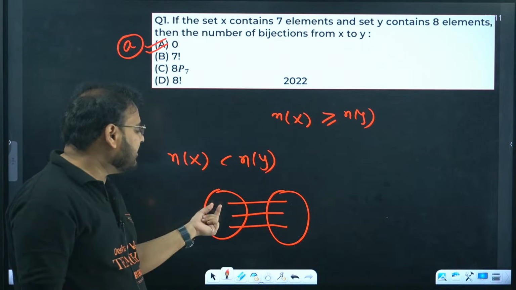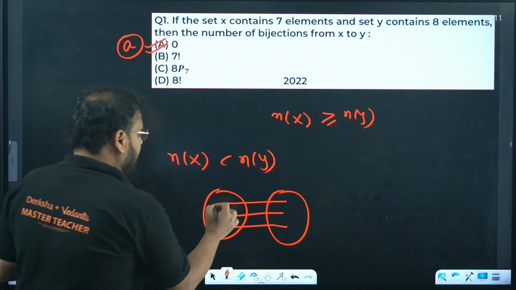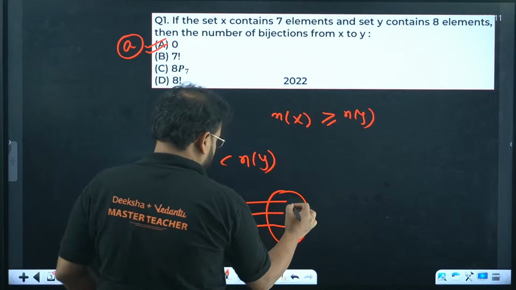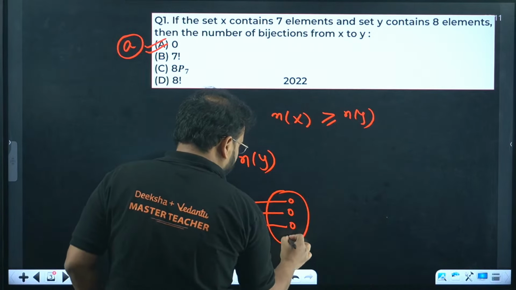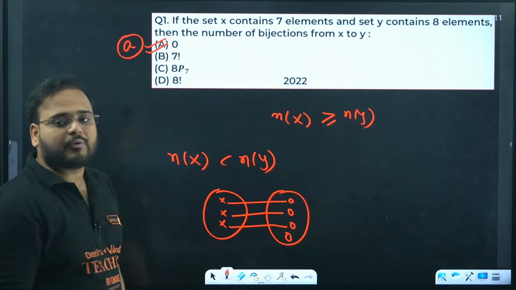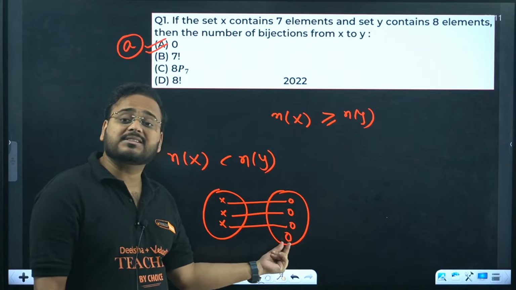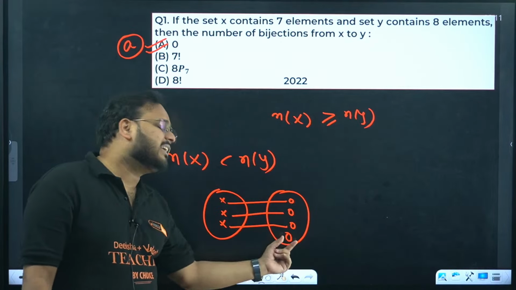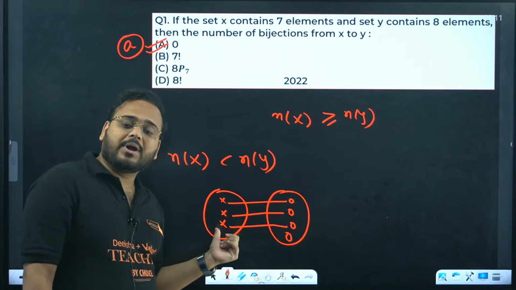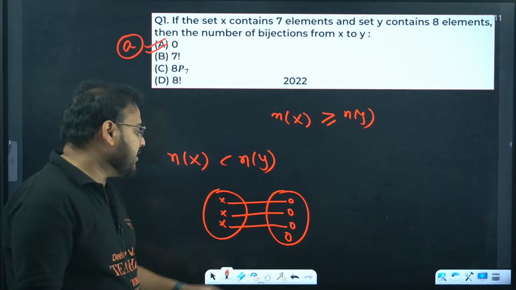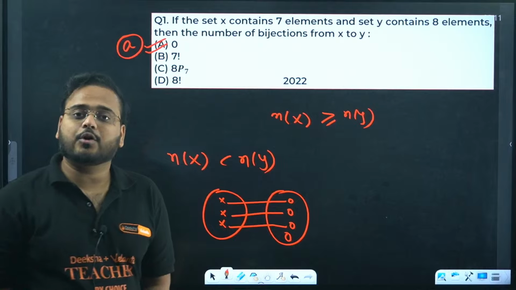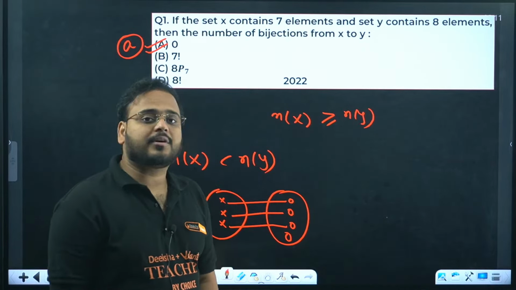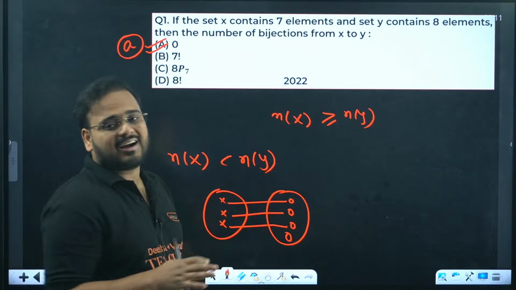But if you have one less element over here, let's say you have 3 elements over here and 4 elements over here. Then this 4th element, what happens? Please check. This 4th element is left out. It is not mapped. It is not linked to any element in the domain. Then what happens? Here the codomain has 4 options and your range is only 3 options. Is the codomain equal to the range over here? No, sir.